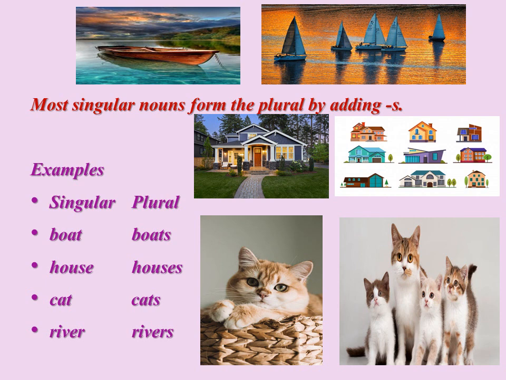There are many singular nouns that can be changed into plural by just adding s. For example, boat, boats, house, houses, cat, cats, river, rivers. There are many more. I am here only with a few to explain the concept.